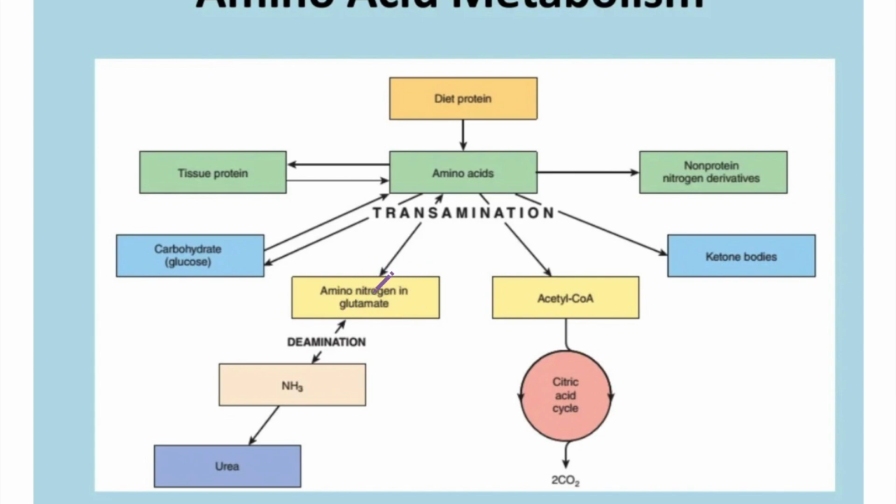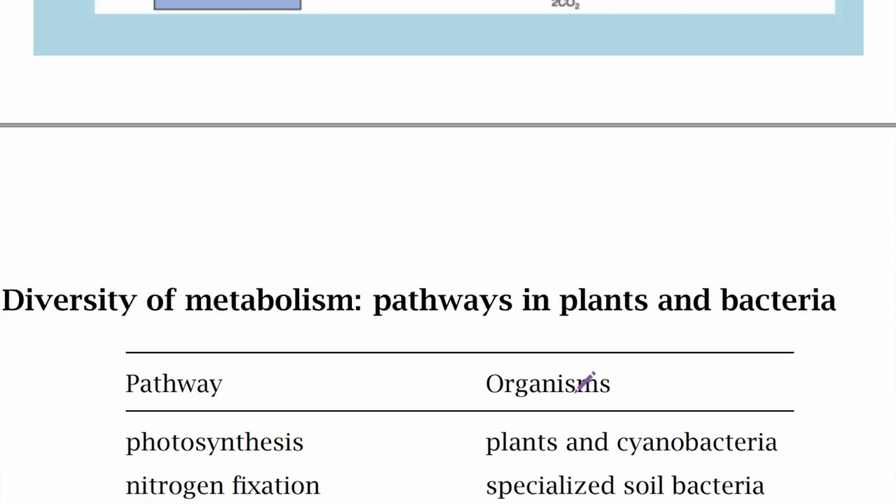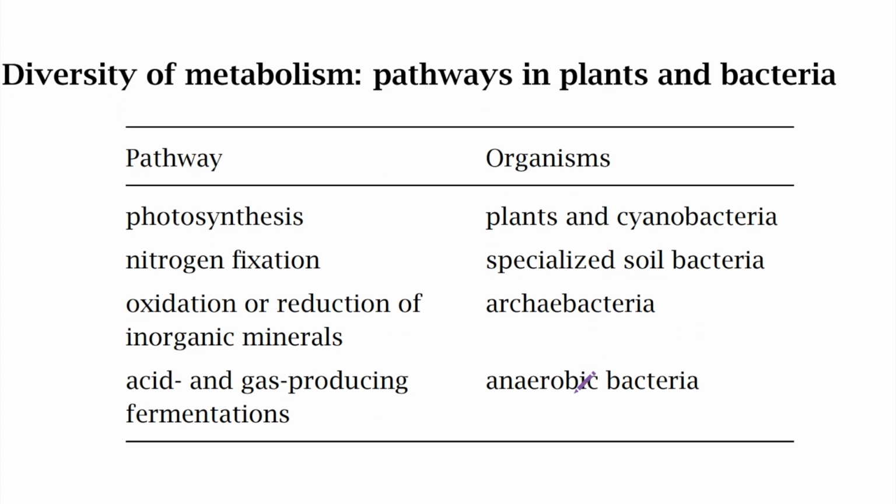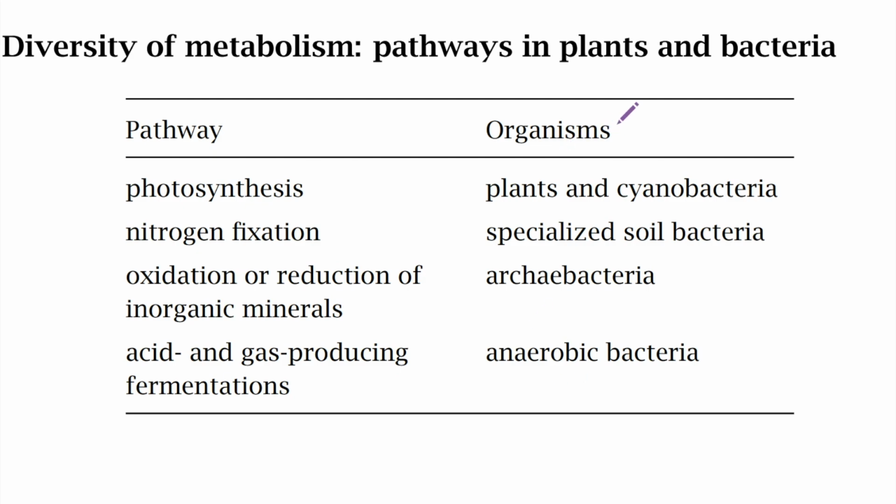glutamate. So this amino nitrogen can be released from amino acid by deamination reaction and contribute to the production of urea. And the acetyl-CoA that has been produced from amino acid will enter into the TCA cycle to produce carbon dioxide. Okay, so the diversity of metabolic pathways in plants and bacteria.